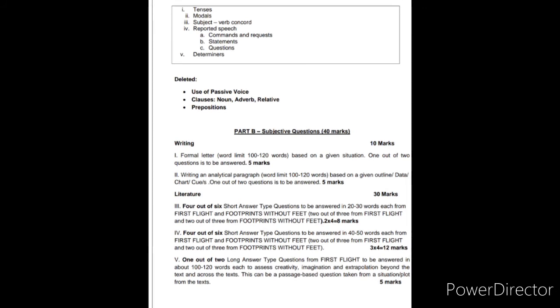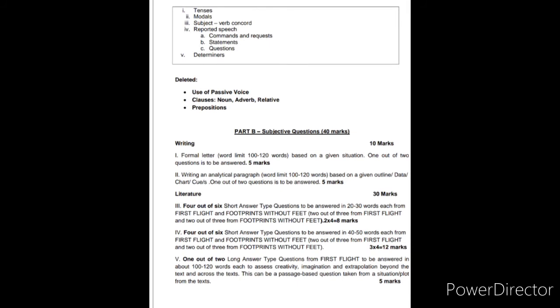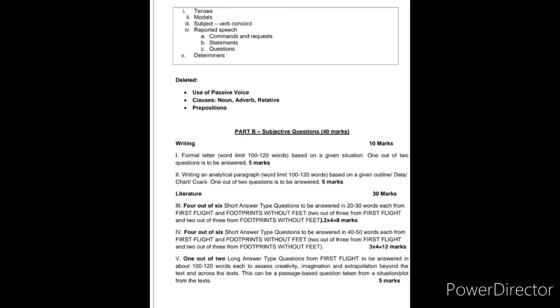Now for the next question, you have to attempt 4 out of the given 6 short answer type questions in 40 to 50 words. Again, you will be asked 3 questions from both the books and out of these 3 questions you have to attempt any 2, and each question will carry 3 marks. So total weightage will be 12 marks.